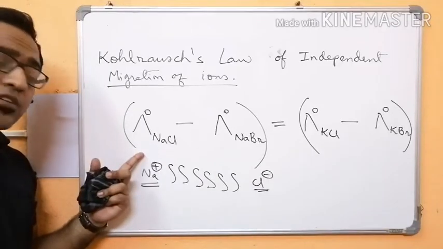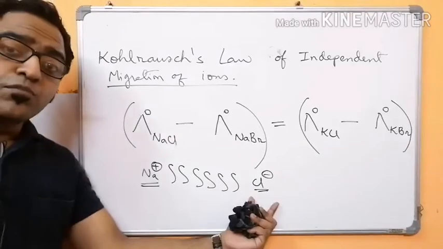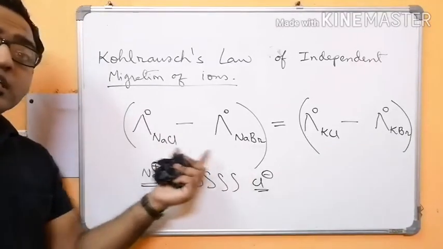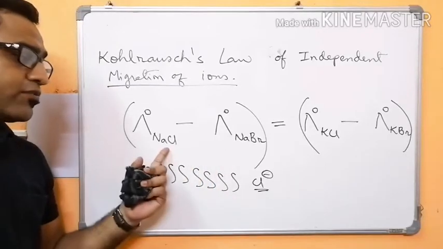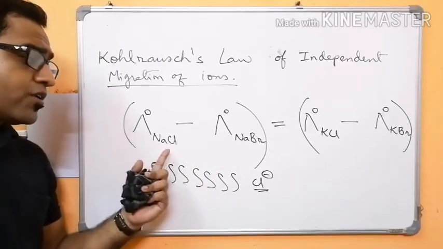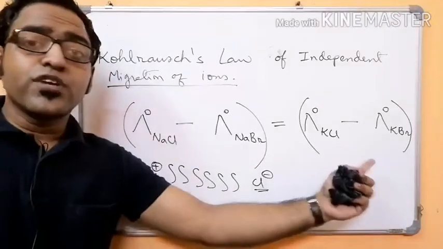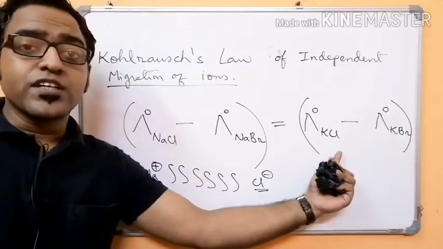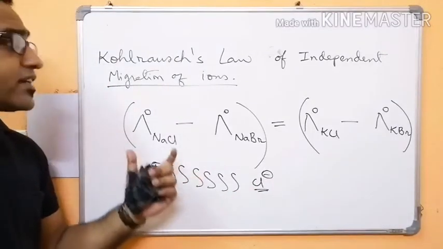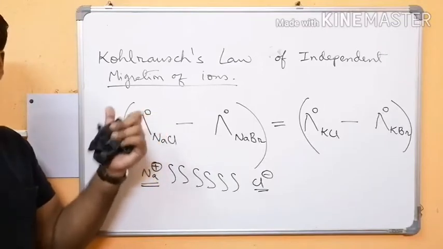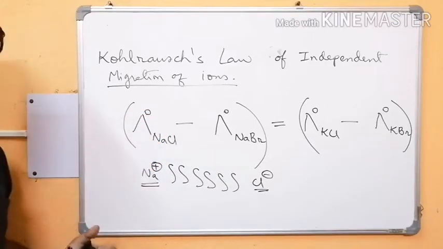So the molar conductivity is due to independent movement of sodium and independent movement of chloride. So if you take the difference, the sodium will cancel out. It will be the difference of chloride and bromide. Here also the potassium will cancel out, and it will be the difference of chloride and bromide. Hence this experiment led Kohlrausch to establish this law, that is, the law of independent migration of ions.